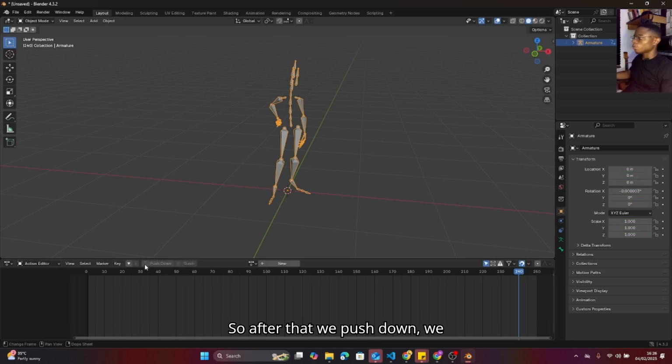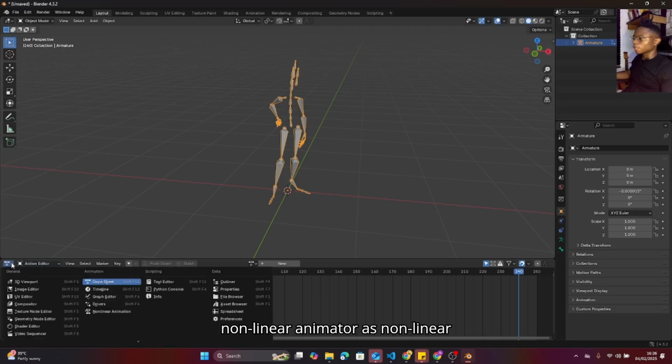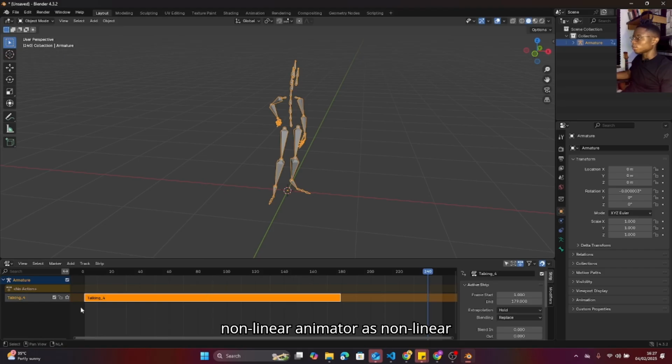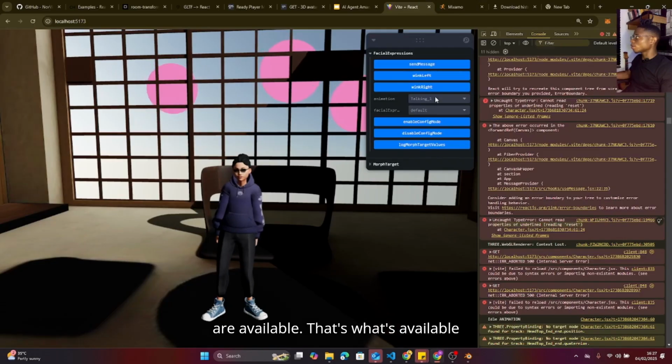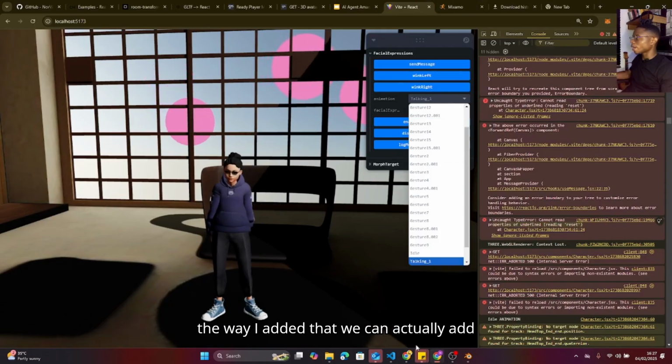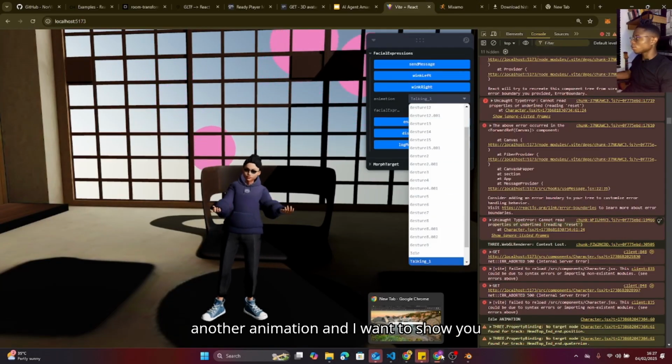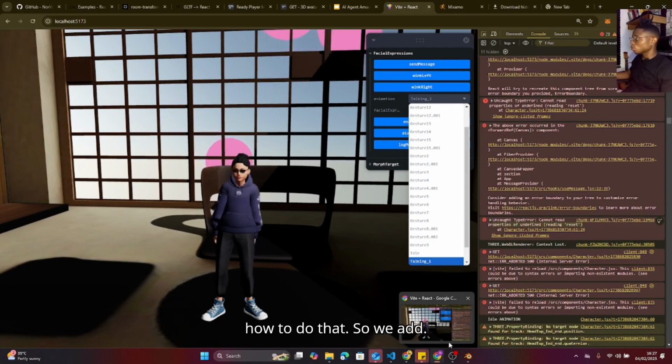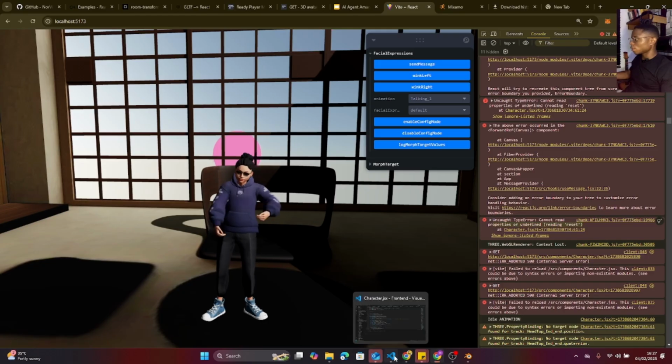We go to the non-linear animation editor. We can see our animation here as a track. So all these tracks are available. That's what you can see here. So the way I added that, we can actually add another animation, and I'm going to show you how to do that. Let me do that quickly.